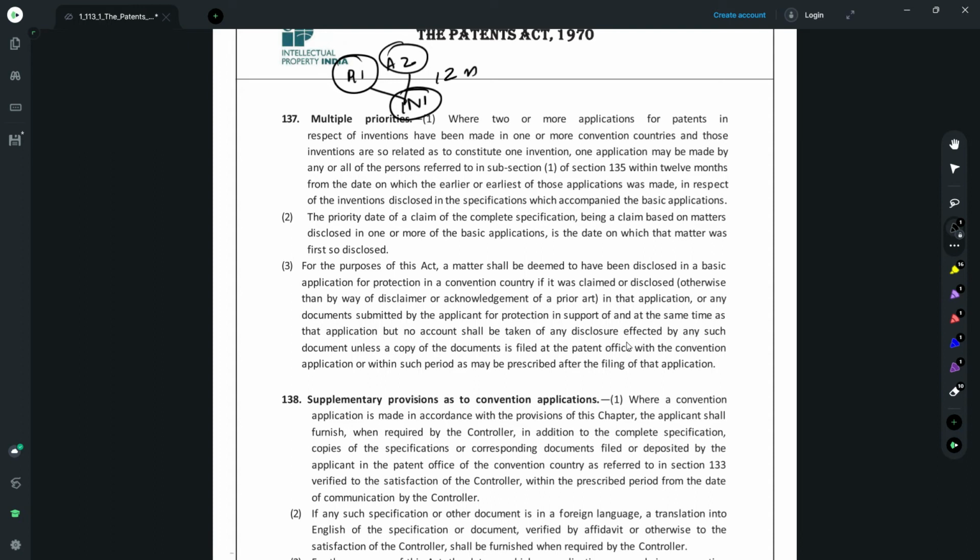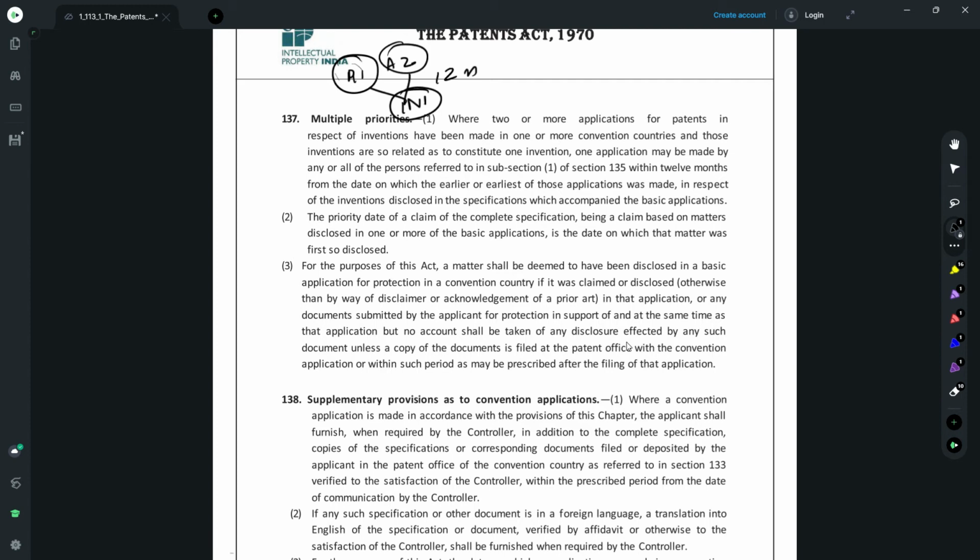Subsection 2 provides that the priority date of a claim of the complete specification in the Indian application would be when that particular subject matter was first disclosed. So the Indian application may have a few claims that relate to A1 and a few claims that relate to the invention disclosed in A2. For the claims that relate to A1, the priority date would be that of A1.